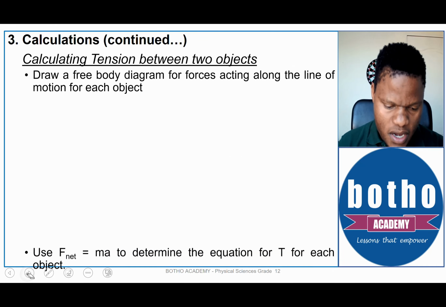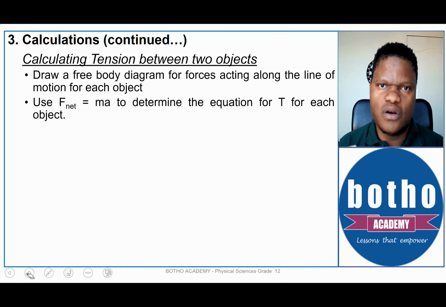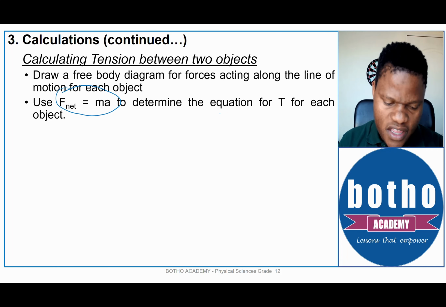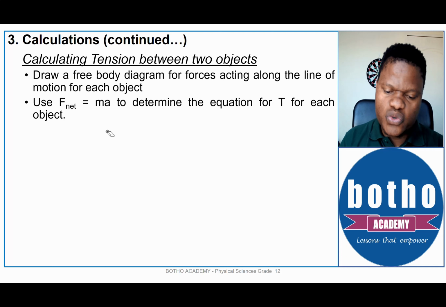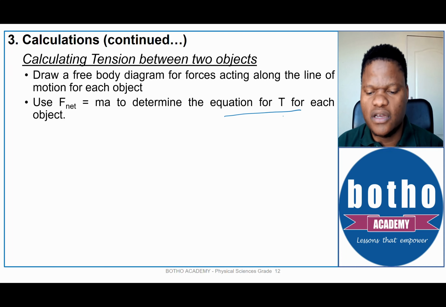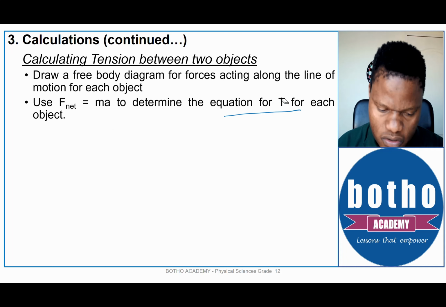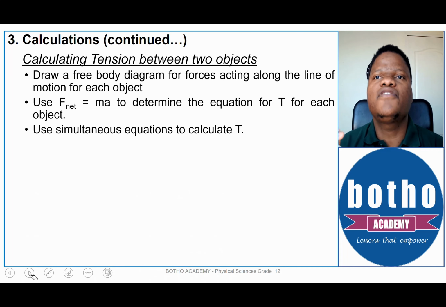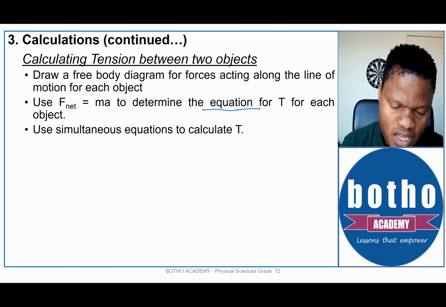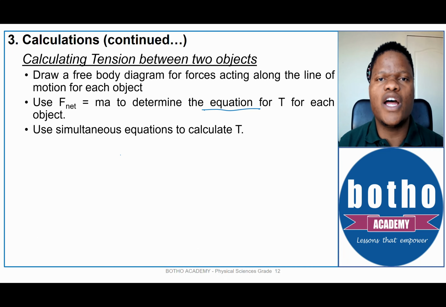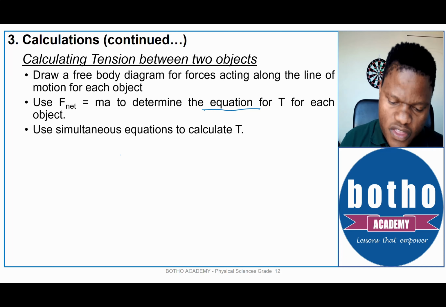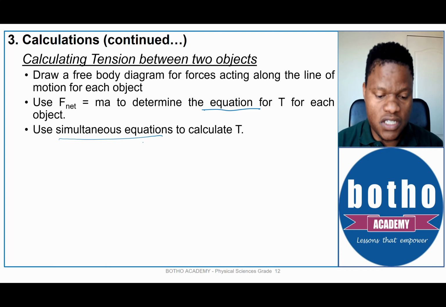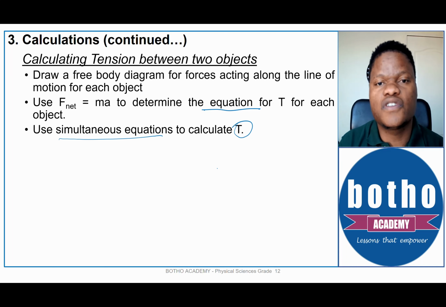Next, you then use this information together with your free body diagram to determine the equation for T, which is the tension that they want you to calculate. I'll show you what I'm talking about here. And then after you've determined the equations, because you are going to have two unknowns in both equations, you then use simultaneous equations, which is something you've learned from mathematics, to calculate the value of T.